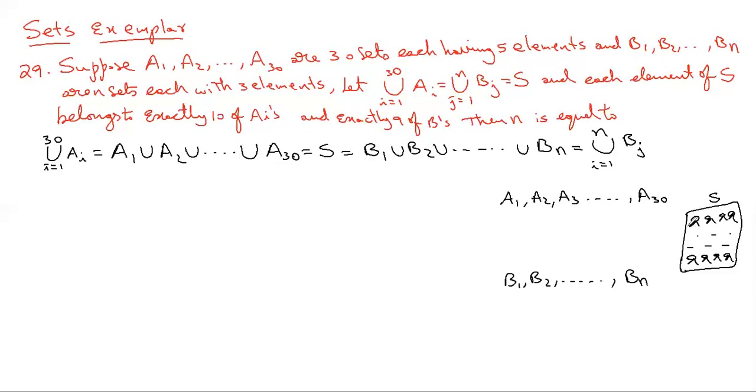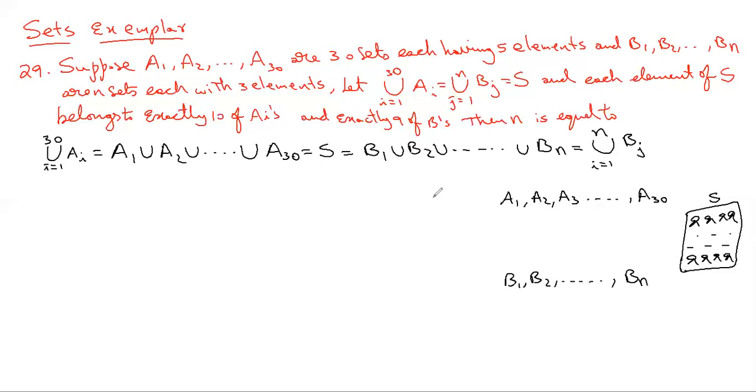Suppose there is a student who has not participated in any of these, then the union of A1, A2, and so on, A30 won't be the full set S. You'd get S except that student. But they are given that the union is equal to S, so every student has participated in at least one of the Ai's. At the same time, the union of the Bj's is also S, so every student has participated in at least one of the Bj's. That is the idea about the meaning of this information.